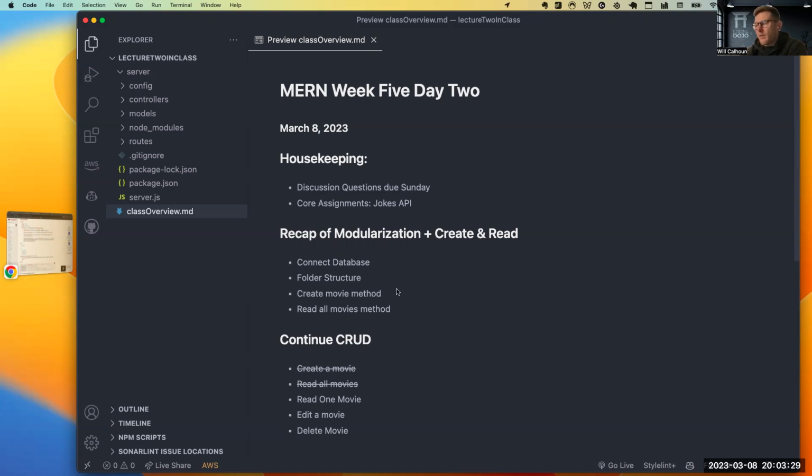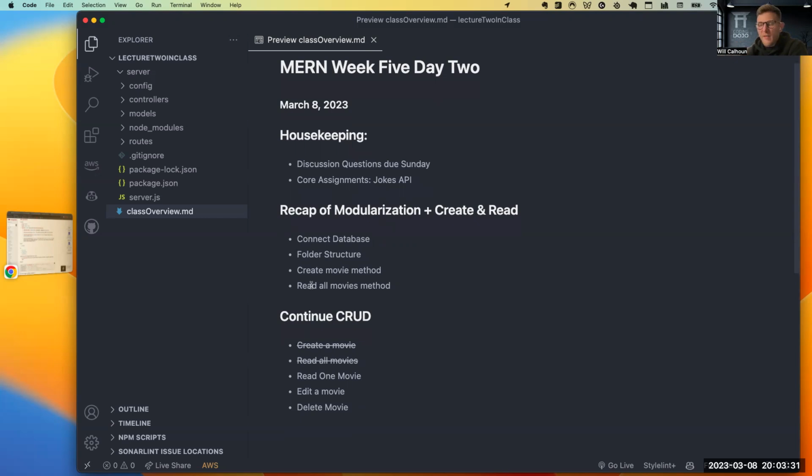And then today, what we'll do is after we sort of walk through that for 10 or 15 minutes max, we're going to go through read one movie. So we're going to see how do we identify and just grab one singular movie and return that. We're going to talk about edit movie and then look at put and patch and see the difference there and then some different nuancy things. And then we're going to delete one movie. Once we do this, we'll have all of our CRUD material.